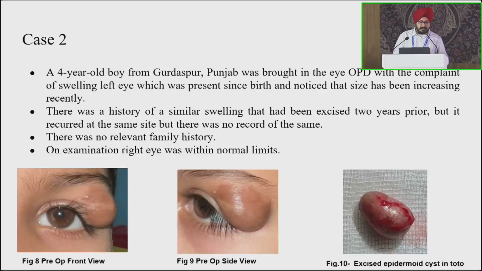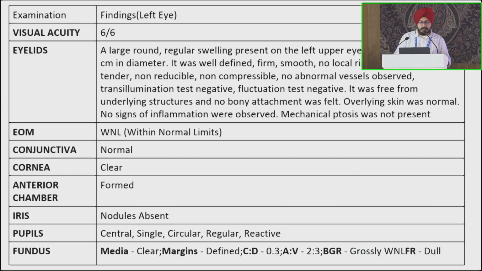On examination, the right eye was within normal limits. A large round regular swelling was present in the left upper eyelid measuring 1.5 by 1.5 centimeter in diameter. It was well defined, firm, smooth, no local rise in temperature, non-tender, non-reducible, non-compressible, and no abnormal vessel observed. Transillumination test negative, fluctuation test was negative. It was free from underlying structures and no bony attachment was felt. Overlying skin was also normal. No signs of inflammation were observed.